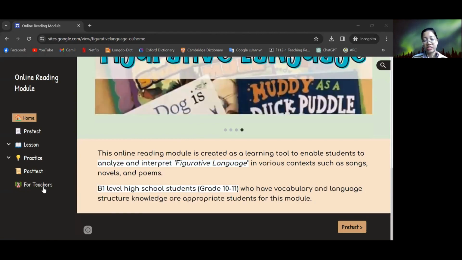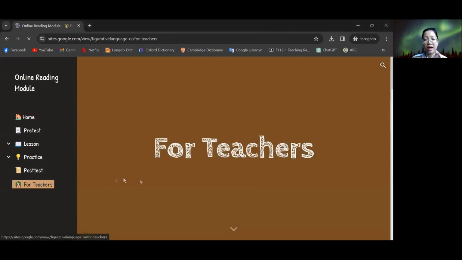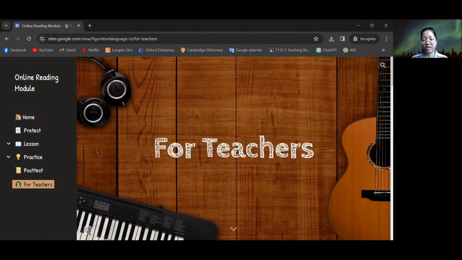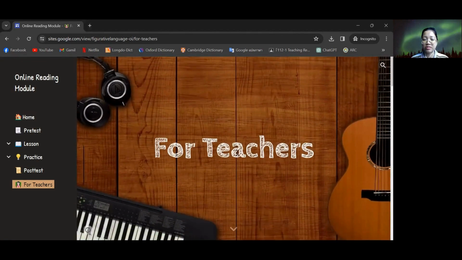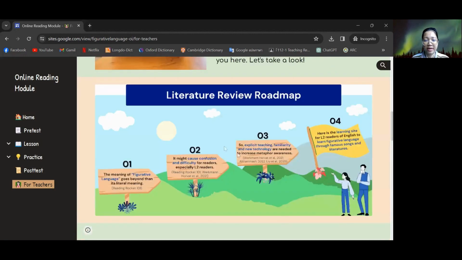For the literature review, I include that in the for teachers page, because if teachers use this site as teaching material, they can know what articles support my site. And here I provide a summary of the literature review roadmap for them.